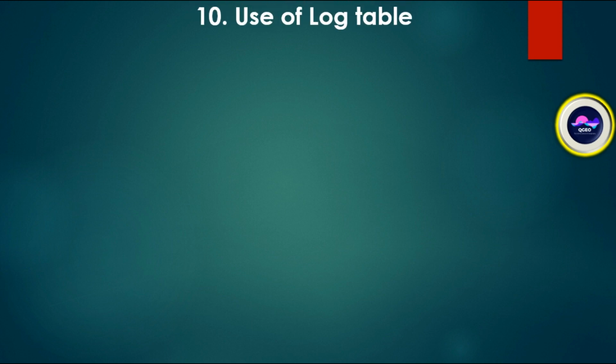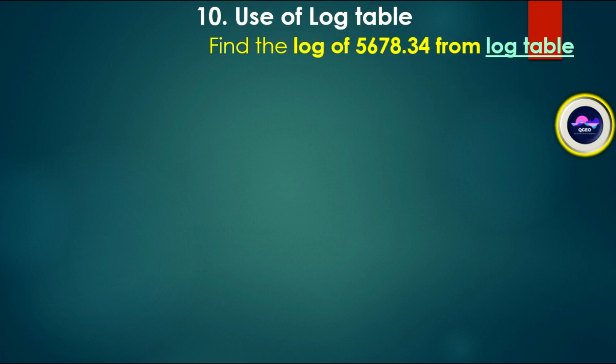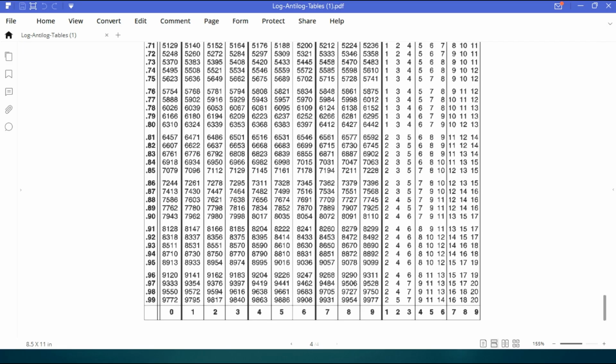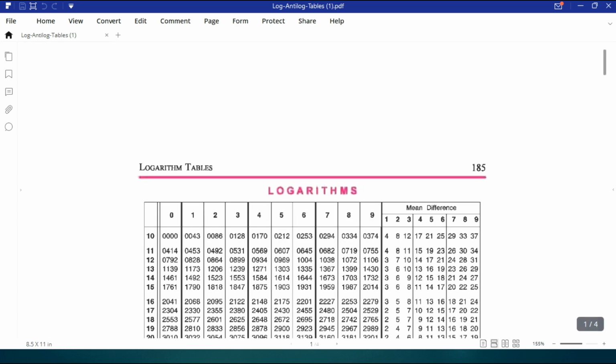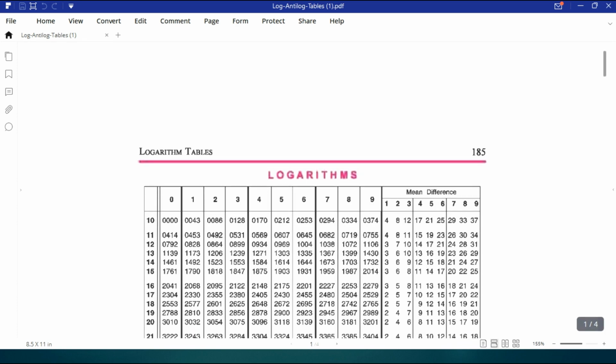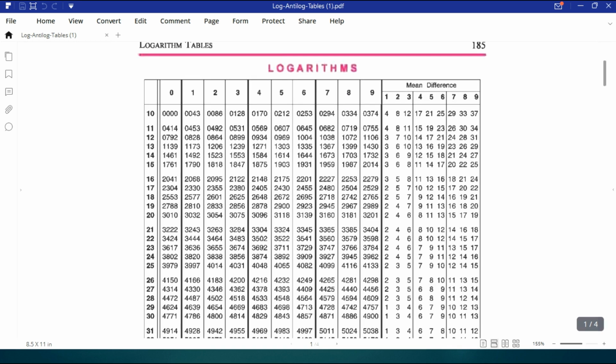Use of the log table. Find the log of 5678.34 from the log table. How can we use the log table? Here you can see the log table. In earlier times we used this, but nowadays it is almost obsolete. This is the logarithmic table.